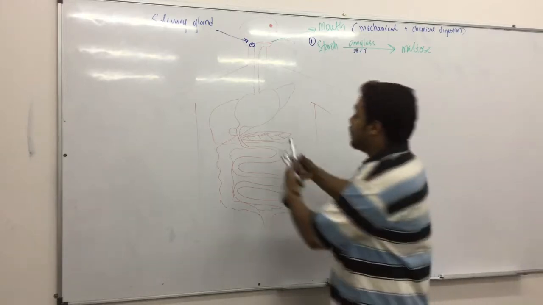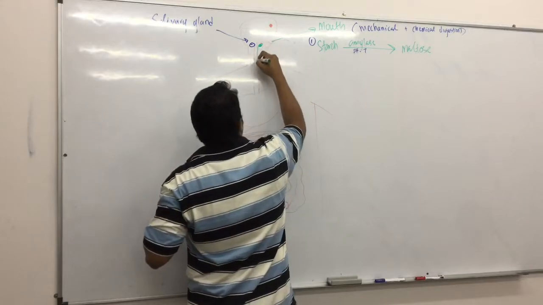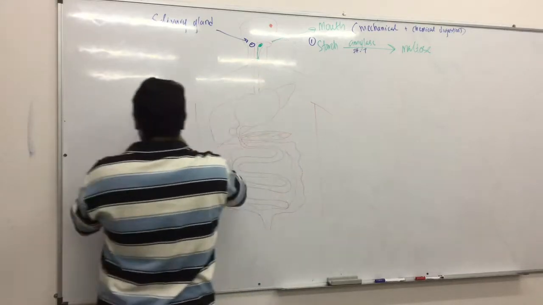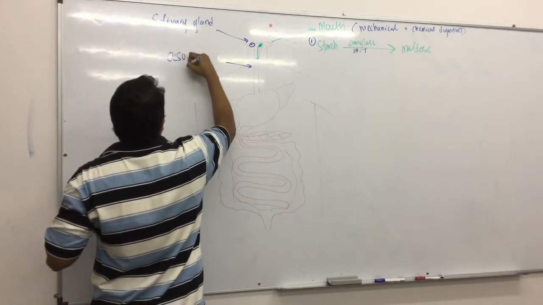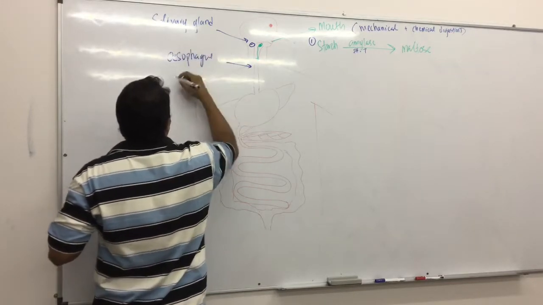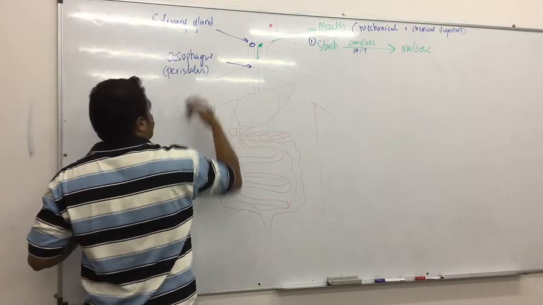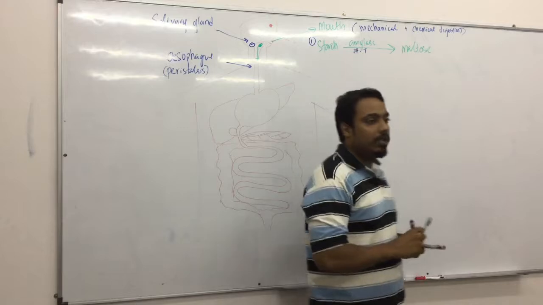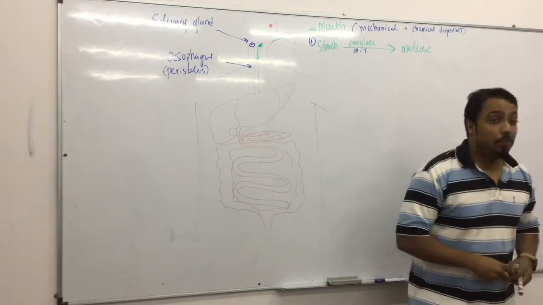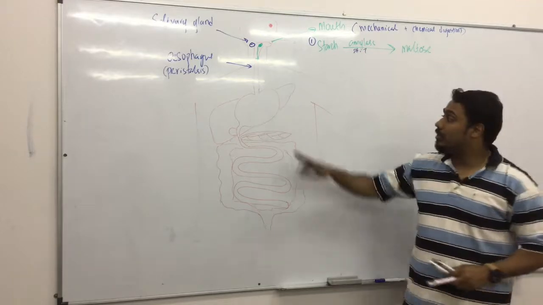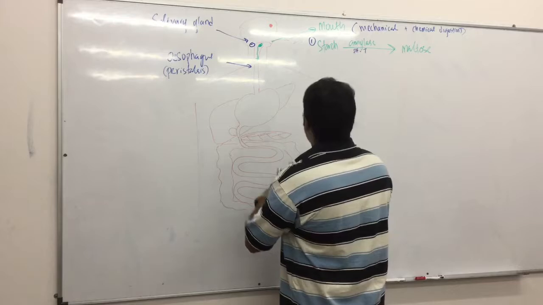Then the food will be rolled by your tongue, and your tongue will push it back into the esophagus. So that's your esophagus. What do I need to know about my esophagus? Yes, the process called peristalsis, which is just a wave of muscle contraction that will push down the food, or the digested food. We also call it bolus, and that is going all the way down to the stomach, one of the major organs here.